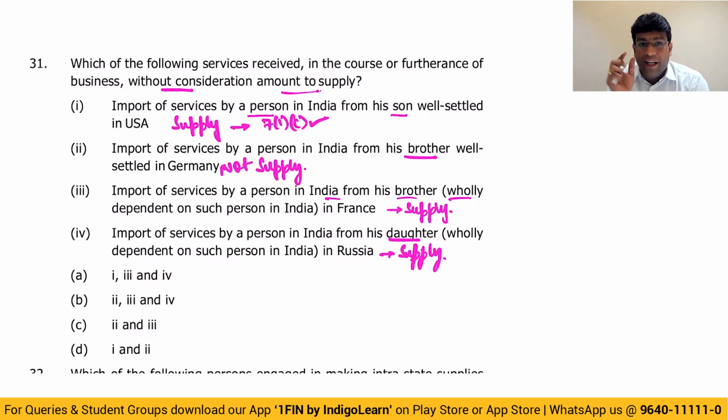So my reference for relative: relative also covers members of the family. Family covers spouse and children. That means spouse and children are always covered whether dependent or not. Parents, grandparents, brothers and sisters, only if they are dependent wholly or mainly. You're getting my point, my dear friends? So the answer is option A, 1, 3 and 4, which is a supply.